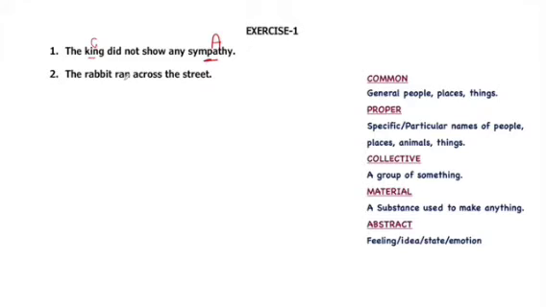The rabbit ran across the street. Rabbits are many in number, so it's a common noun. And streets are also multiple in number, so common noun.